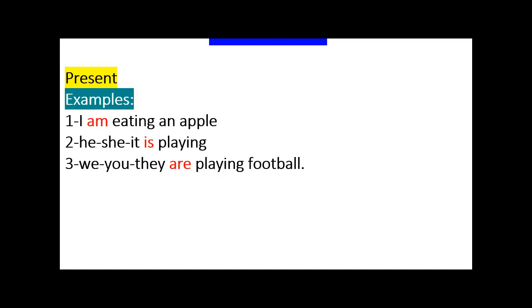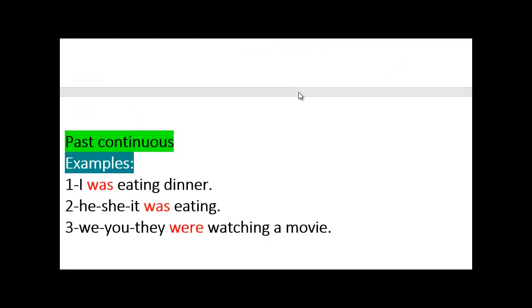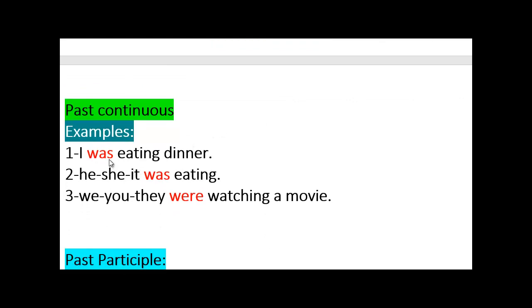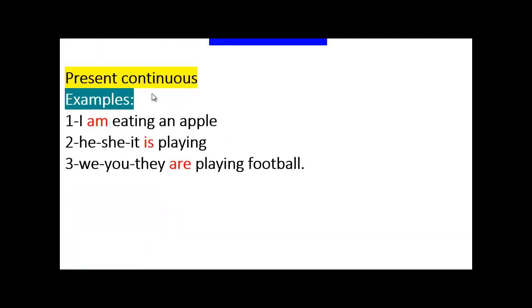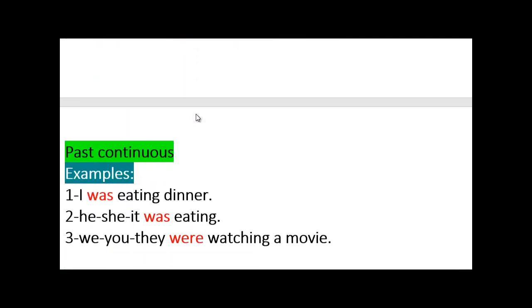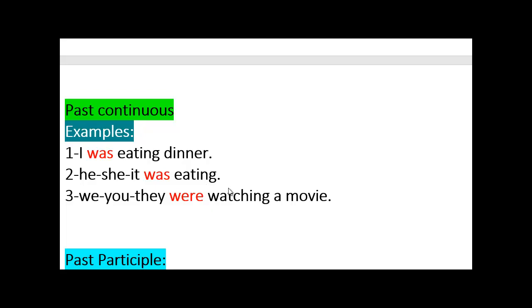For the past continuous, we have was for singular and were for plural, as you all know.